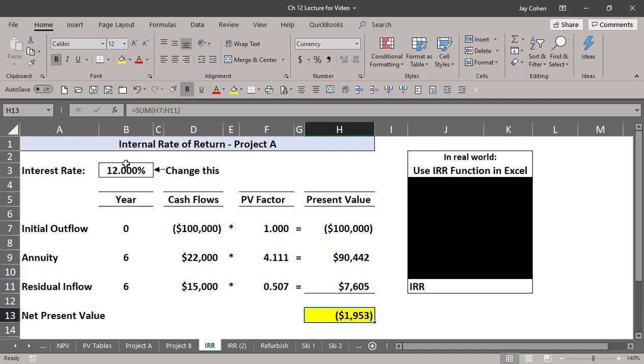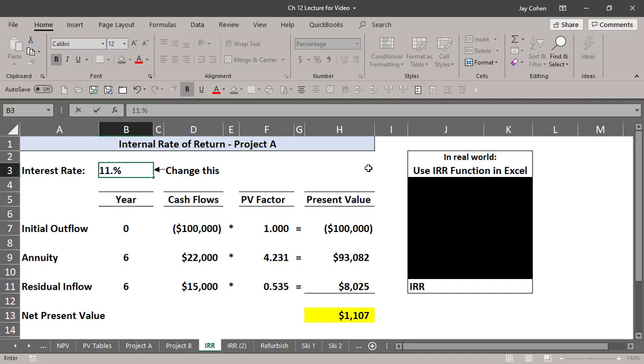At 12%, it went negative. So therefore, we know we did not earn 12. At 11, it's still positive. So we did better than 11. At 11.5, it's negative. So we didn't do that well. 11.4, still negative. 11.3, now it's positive. So it's between 11.3 and 11.4. I could do this all day long. I'm getting close. So that's about the internal rate of return. As you can imagine, there's a much smarter way to do this.